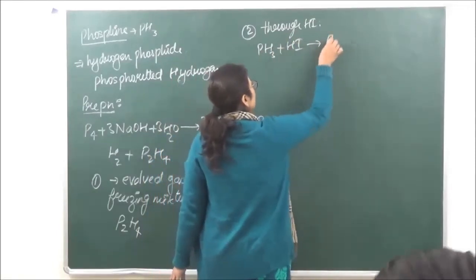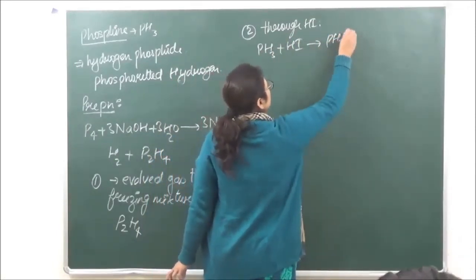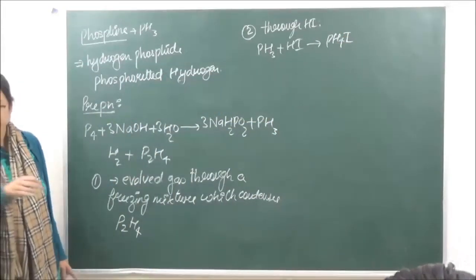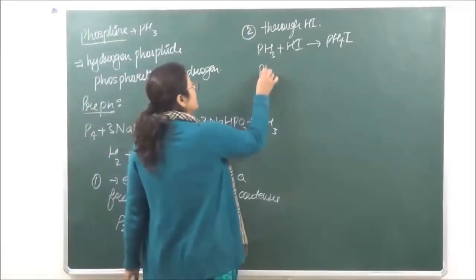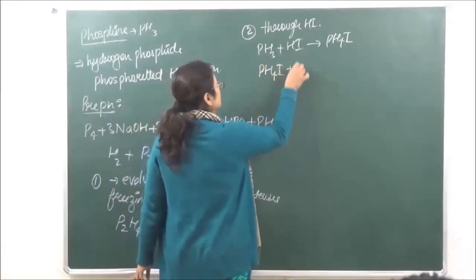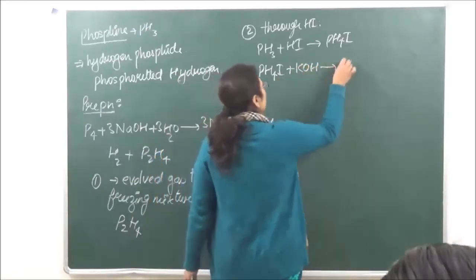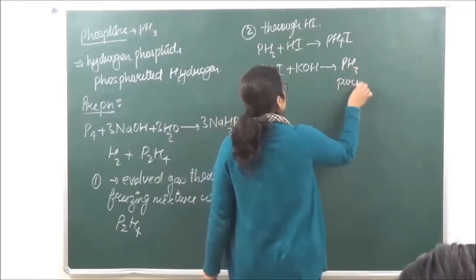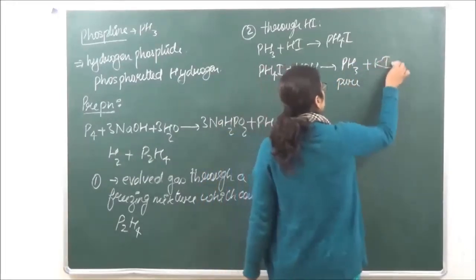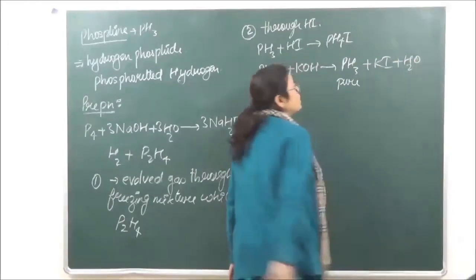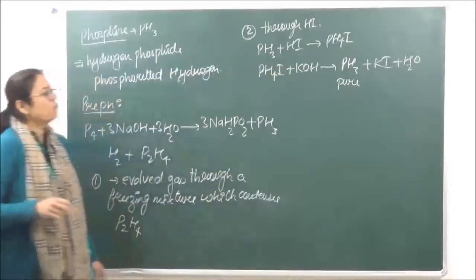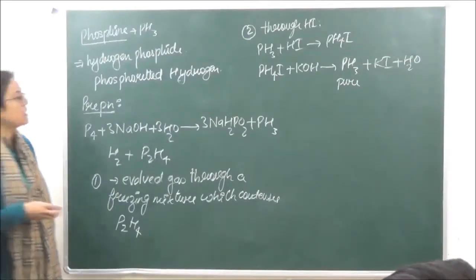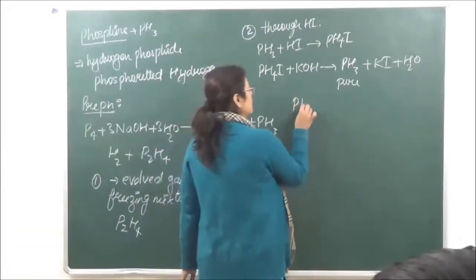This is going to give us a compound PH4I. और ये जो PH4I है इसको फिर हम KOH के साथ रिएक्ट करते हैं to give us pure form of PH3. Okay, so we're getting the pure form of PH3 by passing it through KOH.